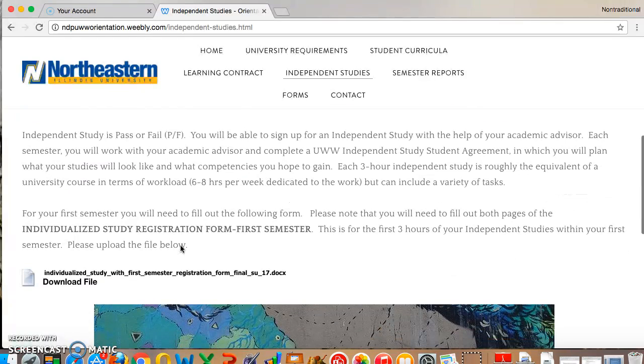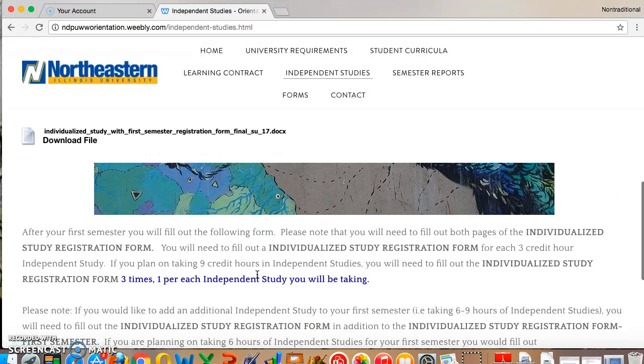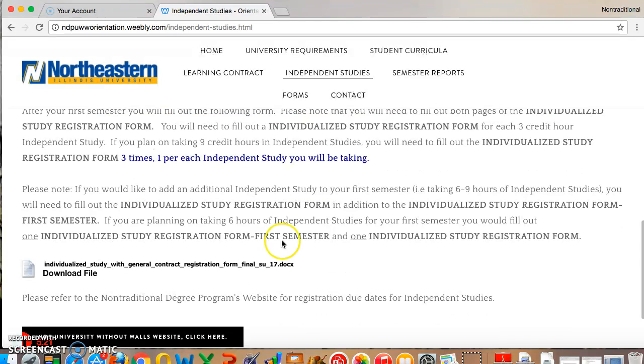If you are planning to enroll in one semester, you must fill out the first form. This would only be for one 3-hour independent study. You can download the file here. If you plan on taking 6 hours for your first independent study, you will need to fill out this form first, and then you will need to fill out the second form down here.